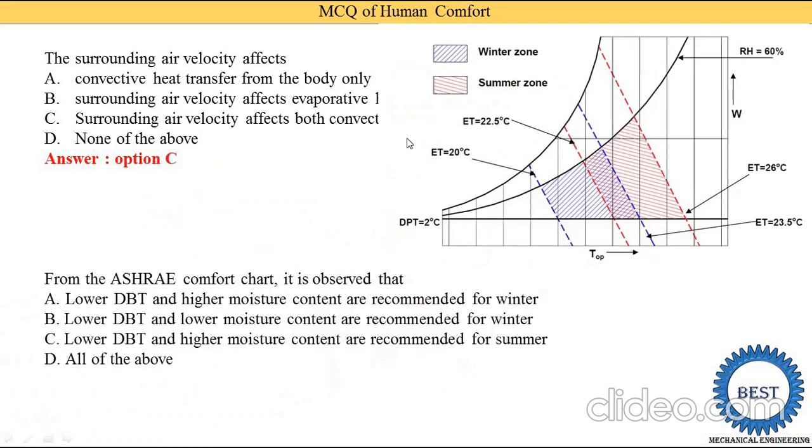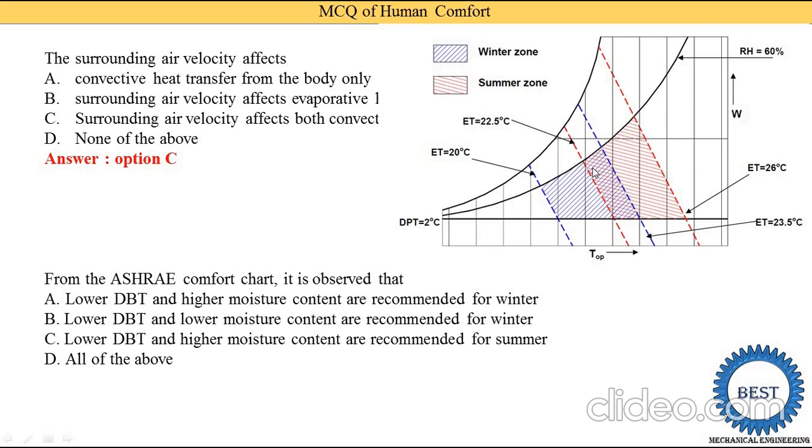Now here I show you the human comfort chart. First we consider winter. This blue colored box indicates the winter season. The winter region is on the left side, meaning lower dry bulb temperatures, and on the y-axis is the moisture content. Moisture content is higher in the summer region. In winter we require lower moisture.